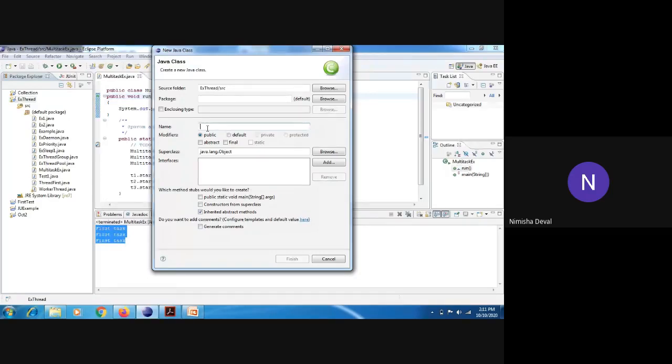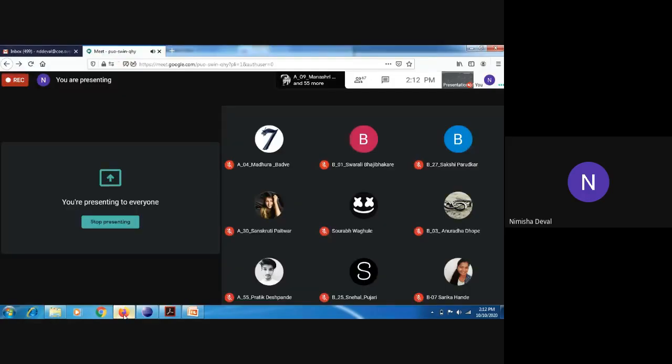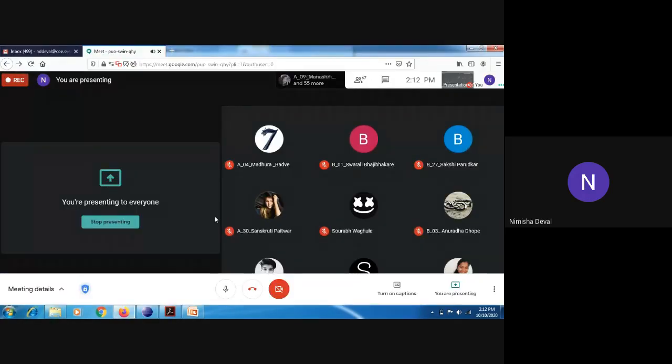Means in our regular program we can create multiple objects of that particular class. But whenever we are using the runtime class in our program,